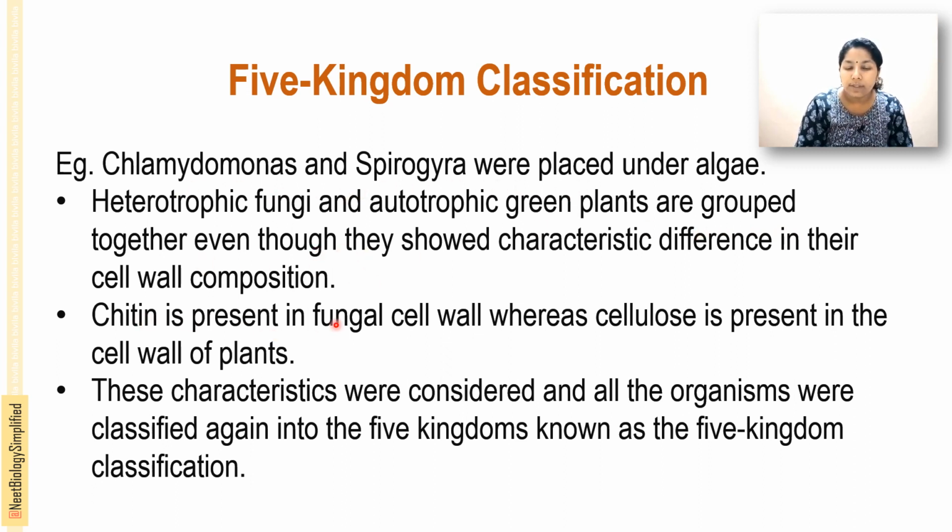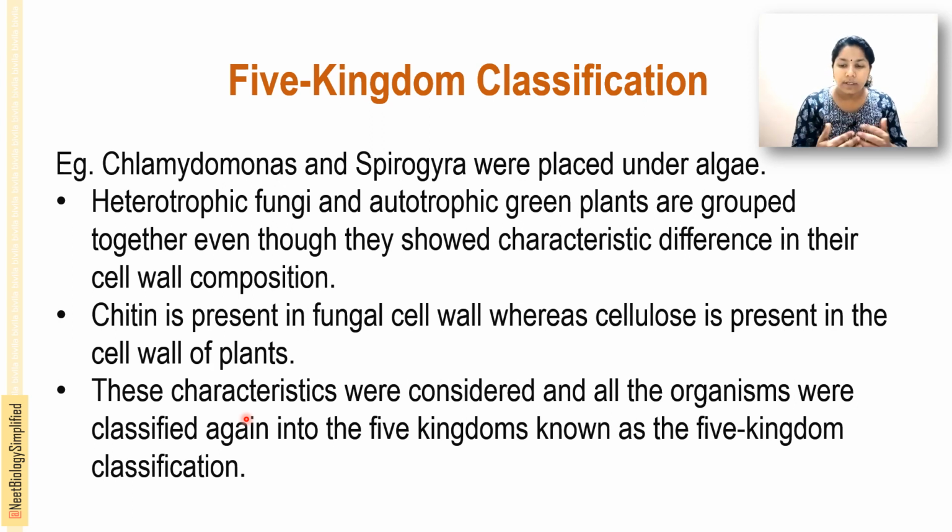Chitin is present in the cell wall of fungi, whereas cellulose is present in the plant cell wall. Even though they are different in this characteristic, still they were combined together in one group. These characteristics were considered and all the organisms were classified and regrouped. Actually, with a single characteristic, they clubbed together many organisms, and those that could not fit into a group were also fixed together.